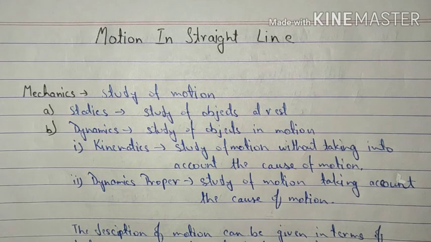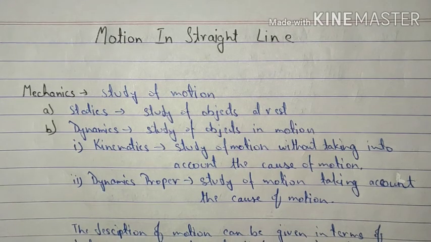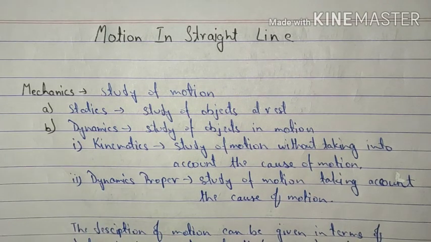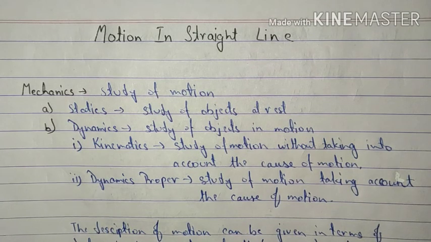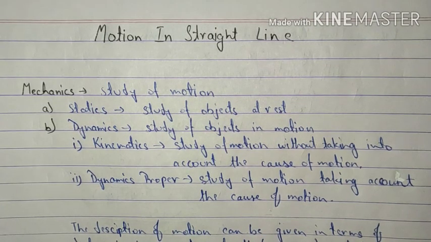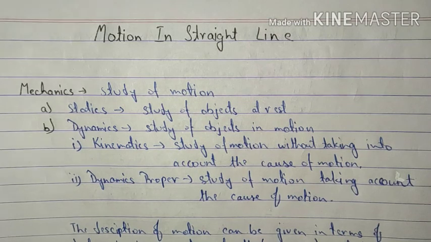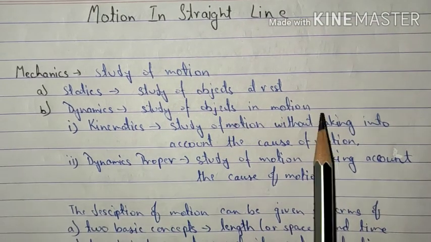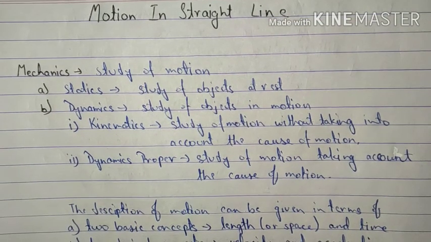The first one is mechanics. The branch of physics which deals with the study of motion is known as mechanics. Now, mechanics has been further divided into two parts, statics and dynamics. As the name itself suggests, the study of objects which are at rest is known as statics. However, the study of objects in motion is known as dynamics.